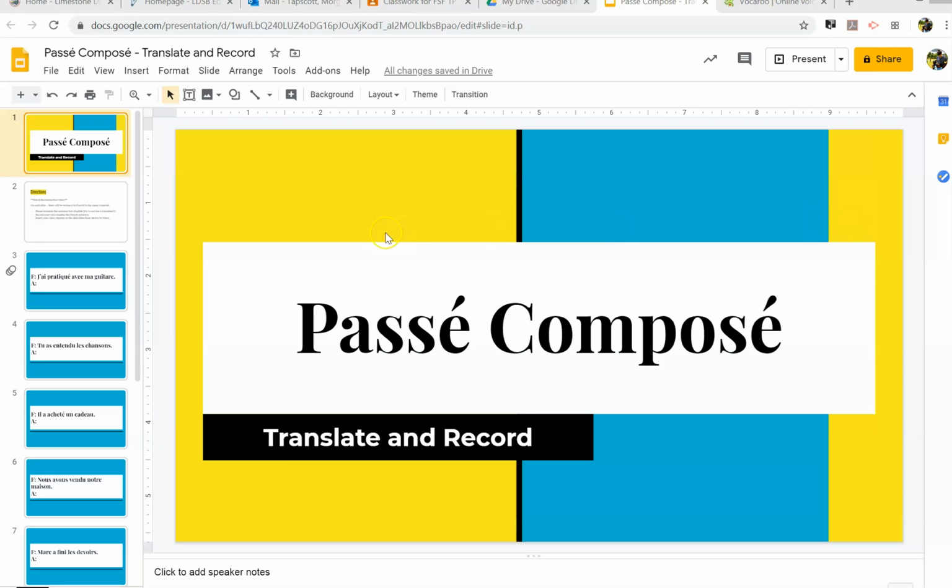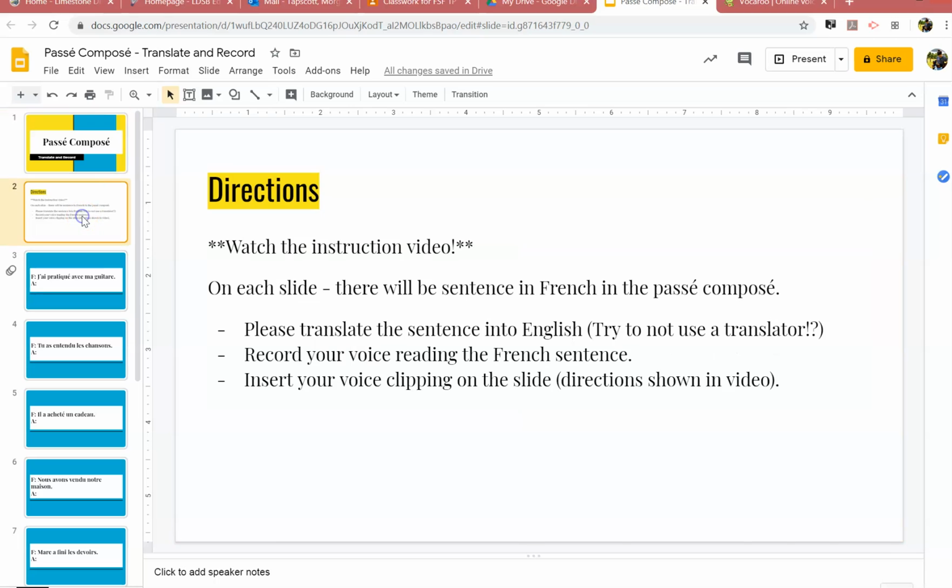Okay, so this is the Google Slides presentation that you'll have access to. I've written out the directions that I'd like you to do for each of the slides. On each slide there will be a sentence in French in the passé composé. Une phrase en français avec le passé composé. What I want you to do is to first translate that sentence into English.